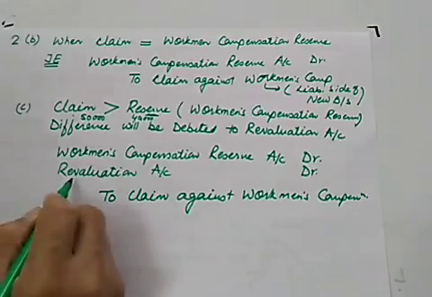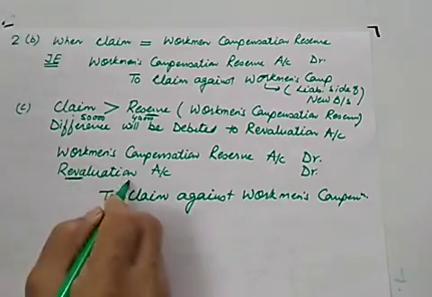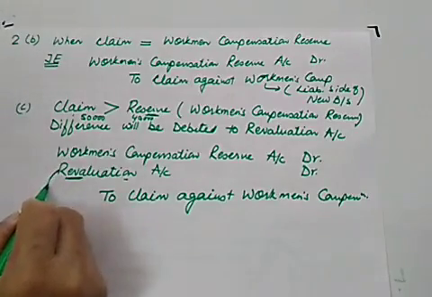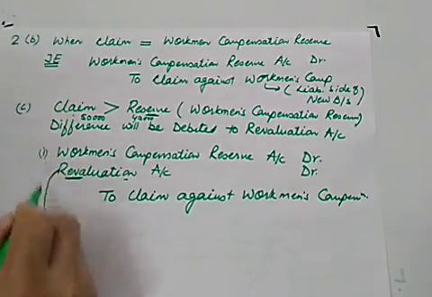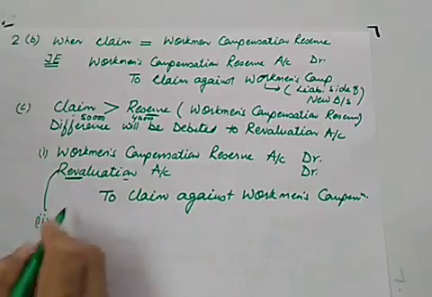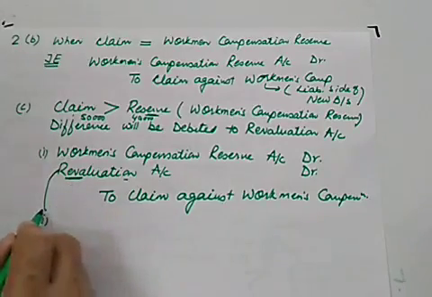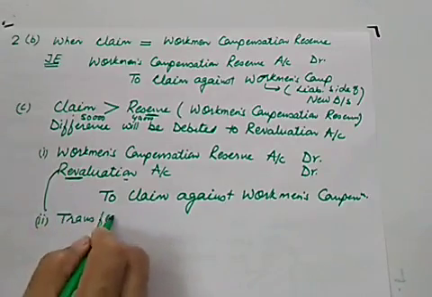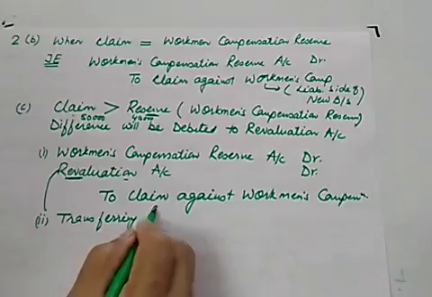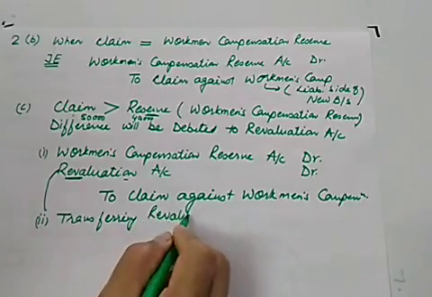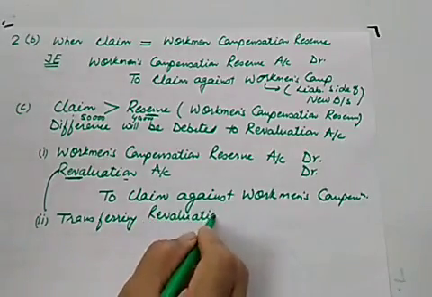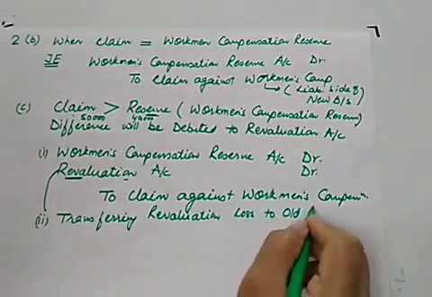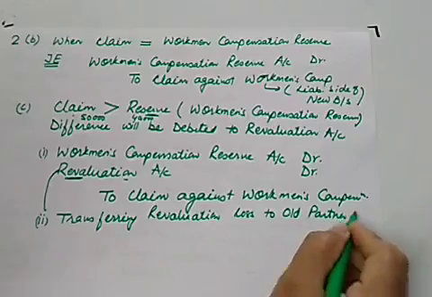And one more thing, when you are creating a revaluation account, we will be passing two entries here. The revaluation loss will be transferred to partners' capital. So this journal entry is for transferring the revaluation loss to the old partners' capital accounts.